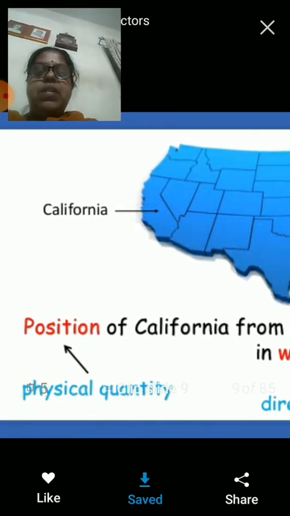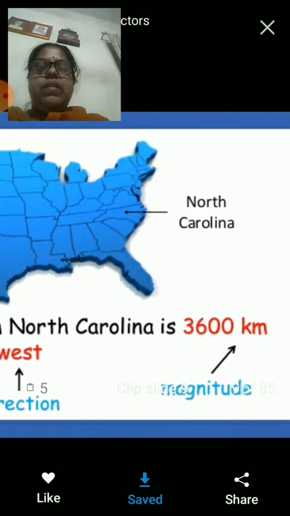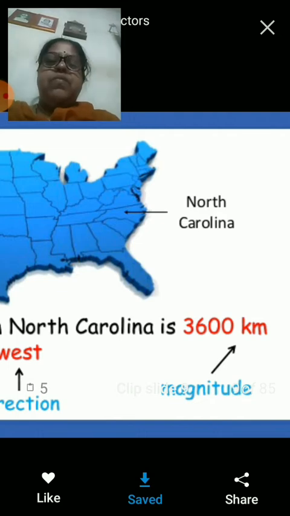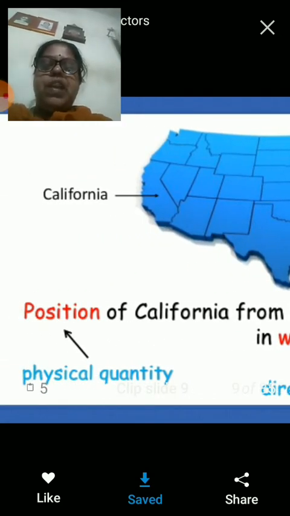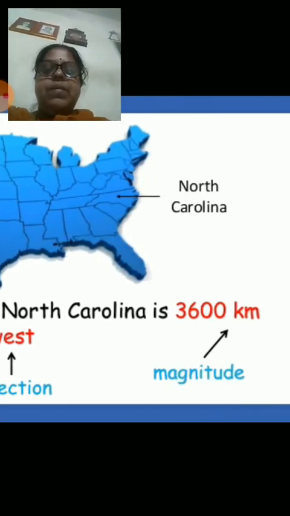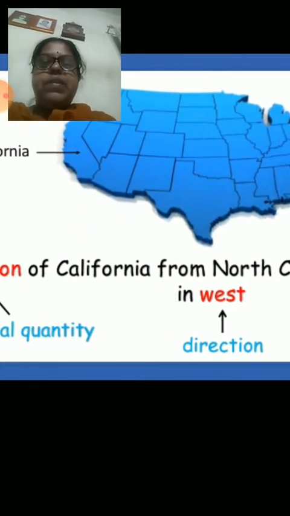So position is completely specified by knowing the distance of California from North Carolina, that is magnitude, and also it is specified with the help of direction, that is, it is towards its west.